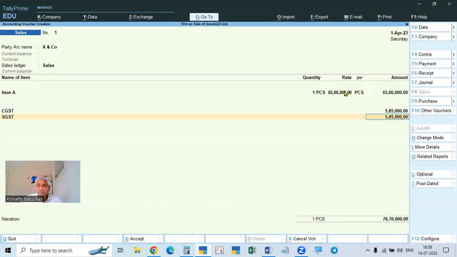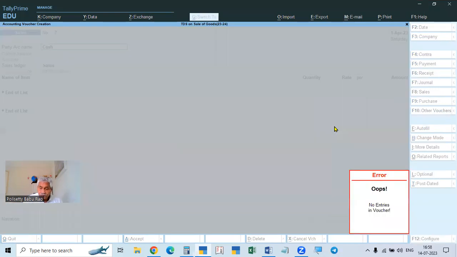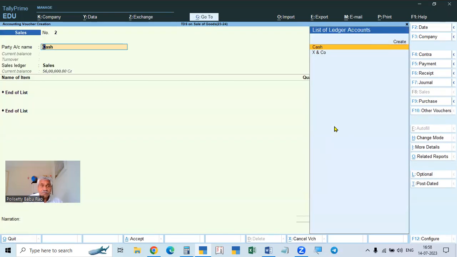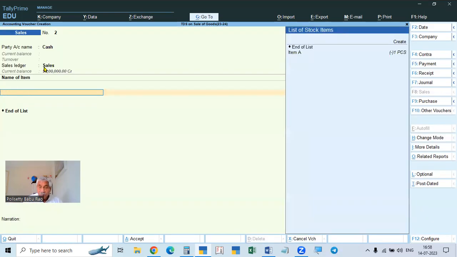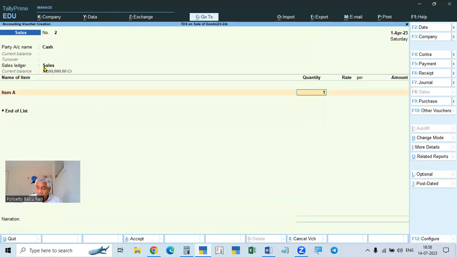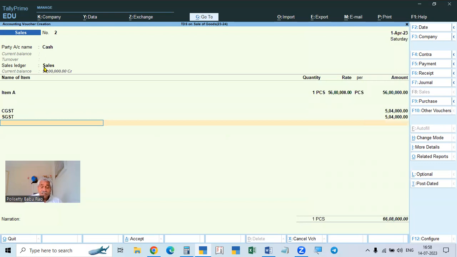Or you can take it as, in the Telugu version, I gave 56 lakhs. So if it is 56 lakhs, here item A, one item, 56 lakhs, and here CGST, SGST. After that, we have to create an asset called TDS receivable, because we have to receive that.